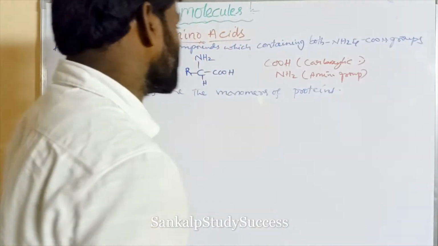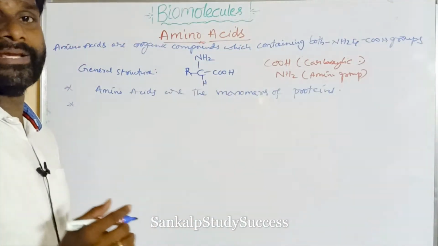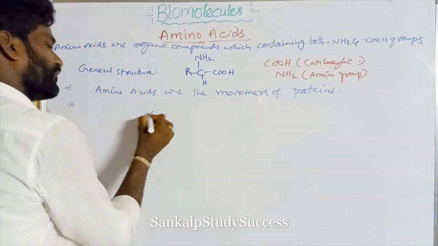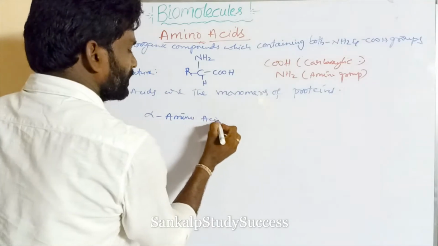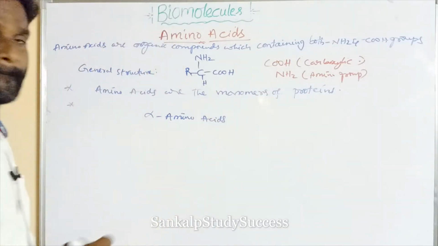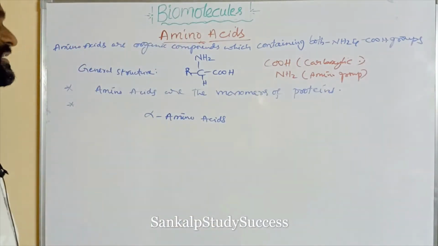Naturally occurring proteins contain alpha amino acids. So what is an alpha amino acid? Listen to me.